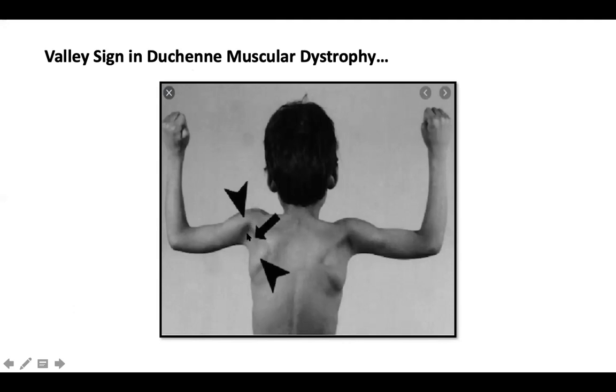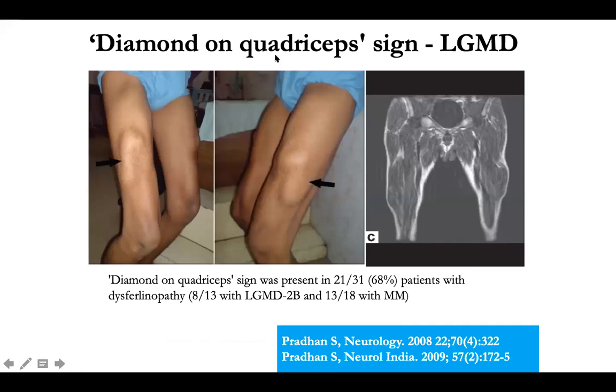So this gives rise to a deep depression in the posterior axillary fold. Between these two mounds, there's a depression. That's why it's called a valley. So this valley sign can also be seen in Duchenne muscular dystrophy. As I told you about limb girdle muscular dystrophies, there are so many of them, examples are sarcoglycanopathy, dysferlinopathy and calpainopathy.